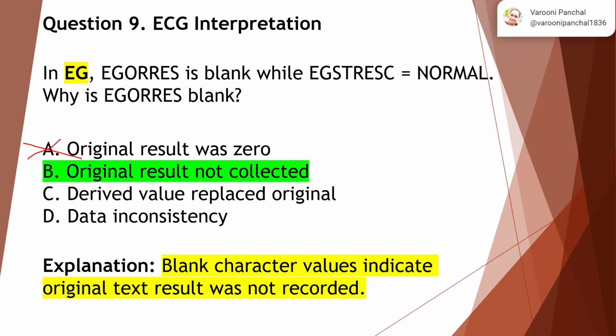Now, option C says derived value was replaced by original. No, that is a data inconsistency. If the data is inconsistent, then how come the original value for EG is blank, right? So this is not the right answer. The meaning of EGORRES is blank is nothing but original result was not collected. Blank character values indicate original text result was not recorded.